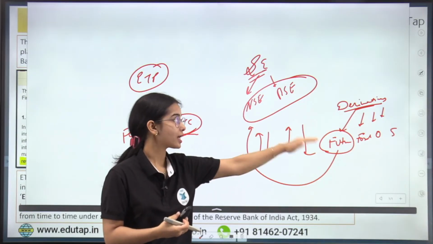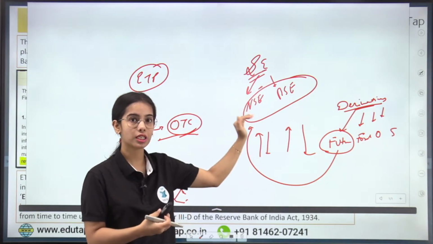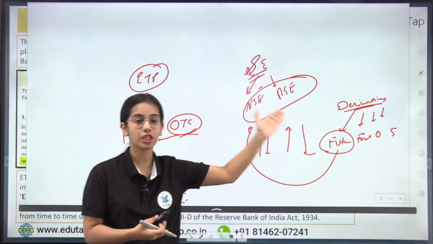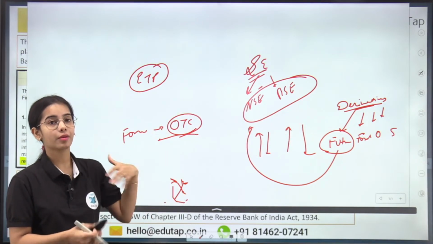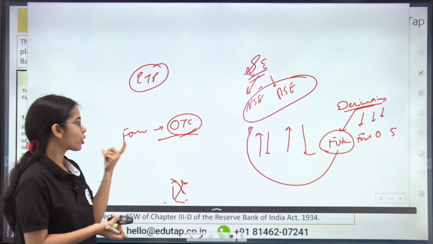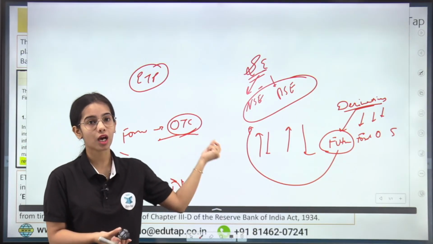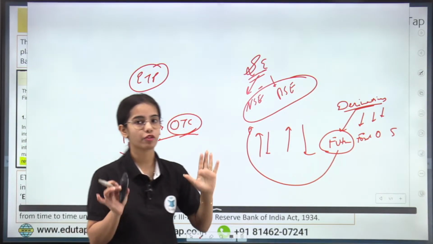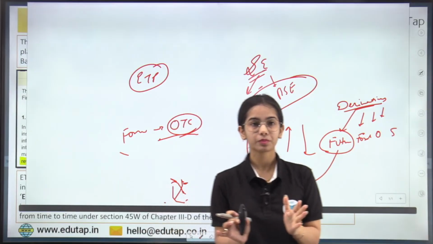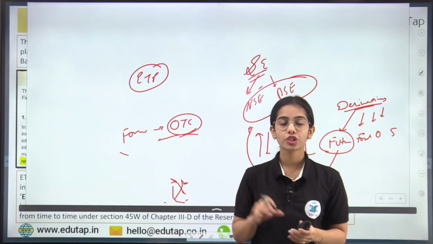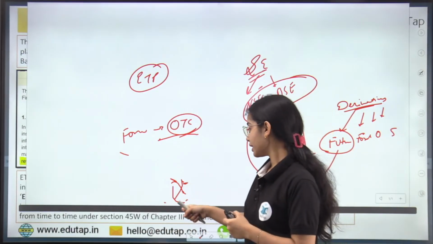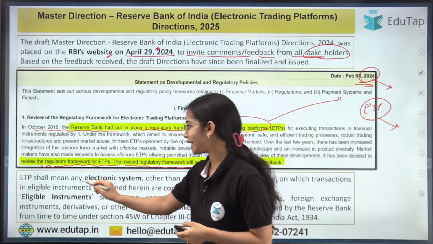So the future contracts are traded on the stock exchanges, the National Stock Exchange and the Bombay Stock Exchange. But the forward contracts, which are more customized in nature, are sold and bought over the counter through the electronic trading platforms and such. Is this clear?